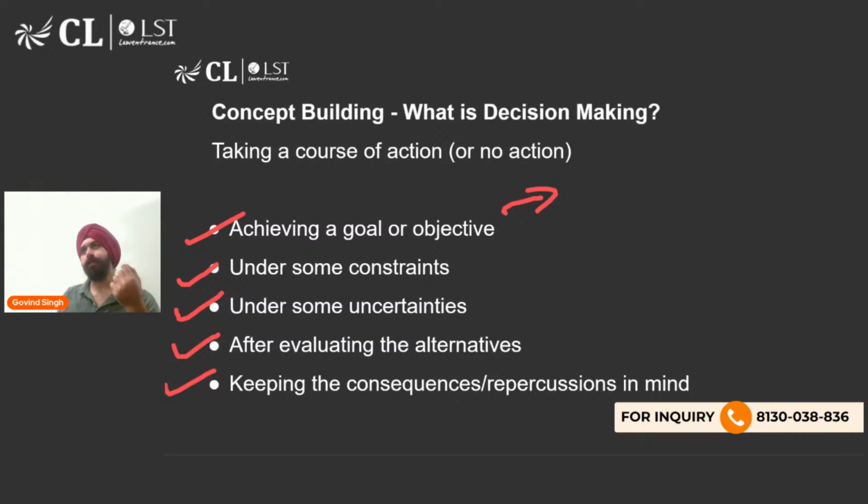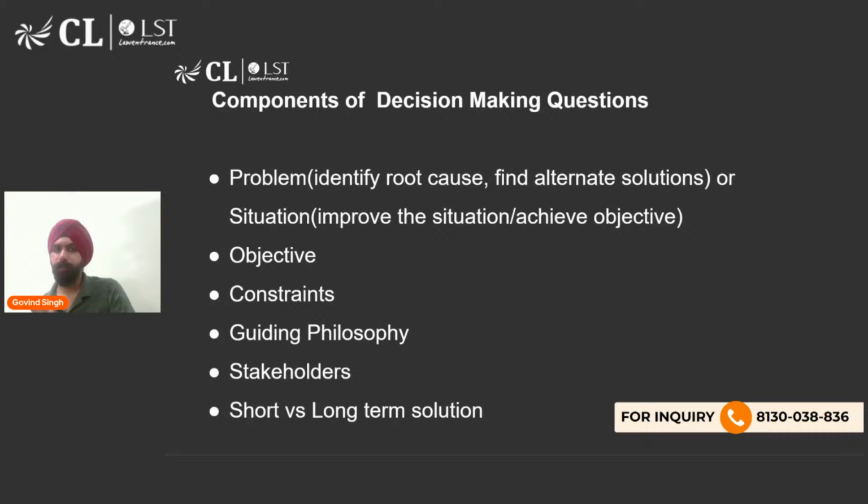In the CLAT exam, your problem was you had to resolve a crisis situation for a company. So you'd have to make certain decisions. What would impact the company? What would impact the company in a good way or in a bad way? So yeah, these are the 5 key elements of a decision making problem.